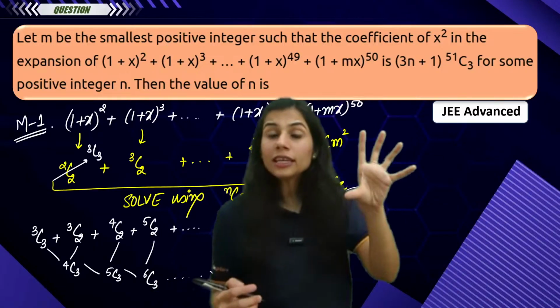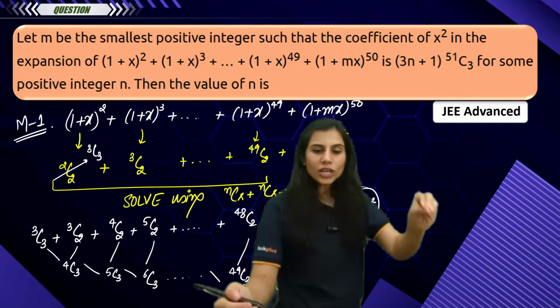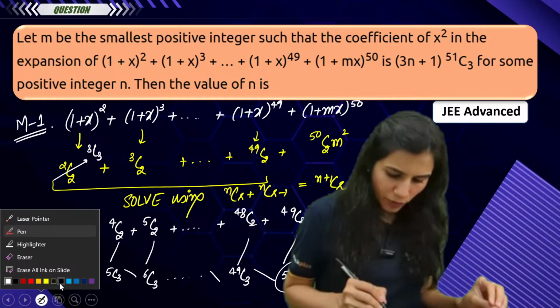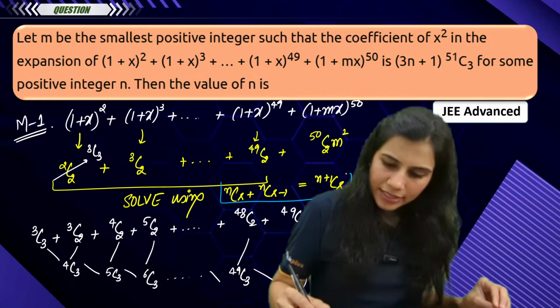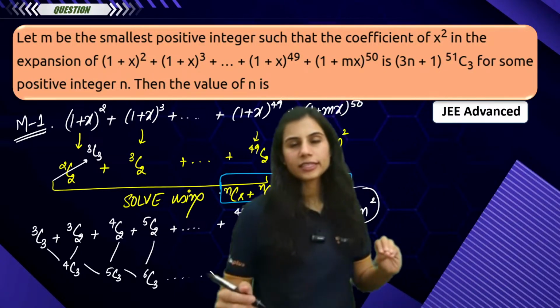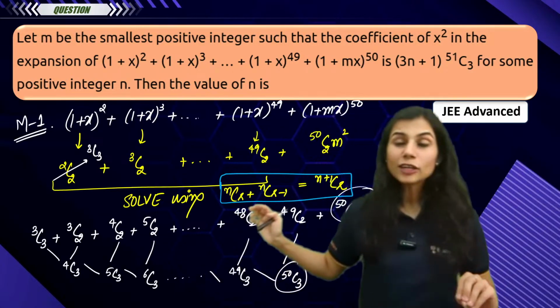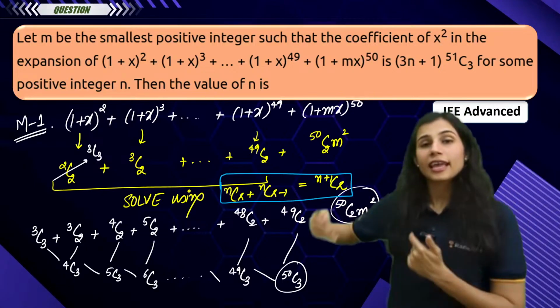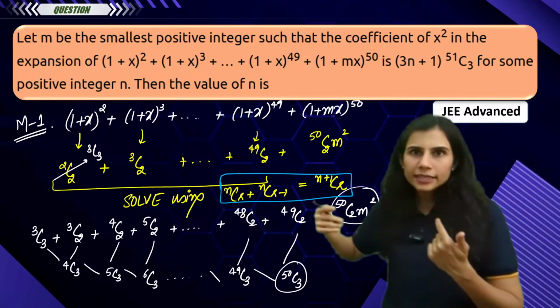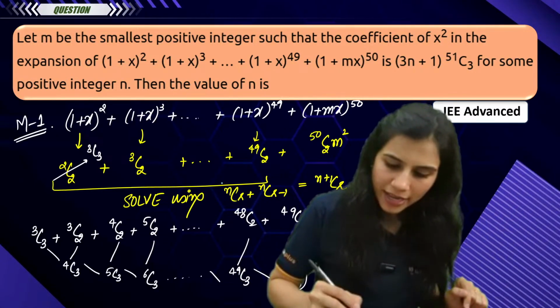I have done nothing. I've just used my result, NCR plus NCR minus 1 is N plus 1 CR. This is the result which I have constantly used again and again, multiple times, to get my answer.